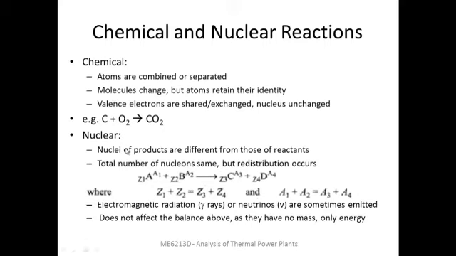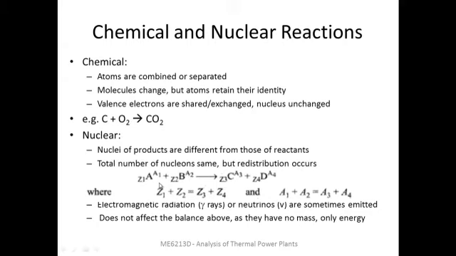Compared to that, in a nuclear reaction, the nuclei of products and reactants are different. That means the species on the reactant side and the product side could be different. Here there is a conservation of the total number of nucleons. That means the total mass numbers on the reactant side and the product side will be balanced, but there is going to be a redistribution. You may end up with more number of protons or less number of neutrons and so on.